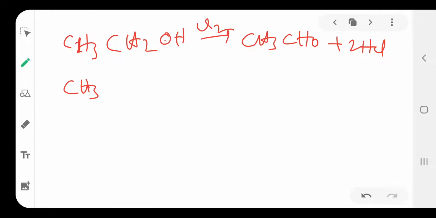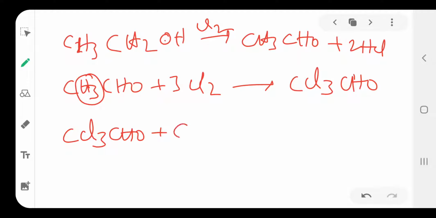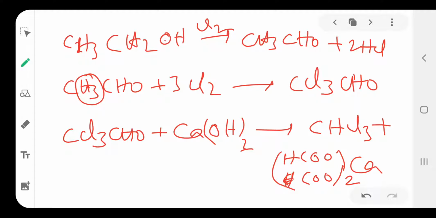This acetaldehyde reacts again with 3 chlorines, where the 3 hydrogens are replaced by 3 chlorines, to give CCl3CHO. CCl3CHO then reacts with calcium hydroxide to form CHCl3 plus calcium formate, (HCOO)2Ca. So this is the haloform reaction.